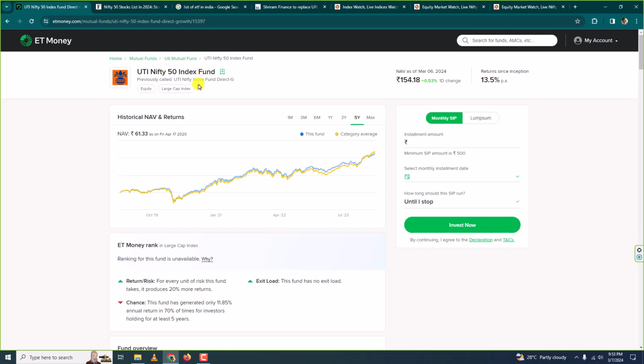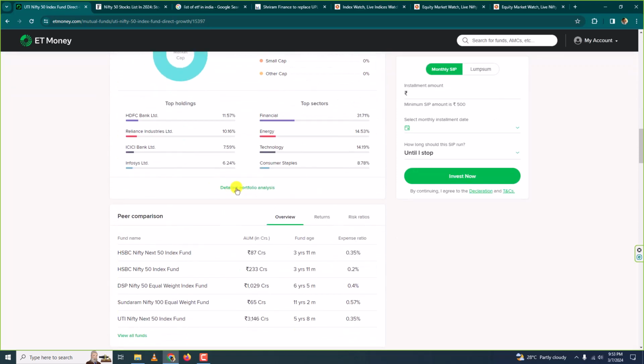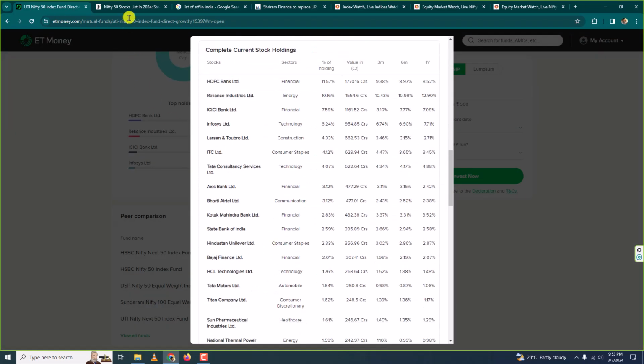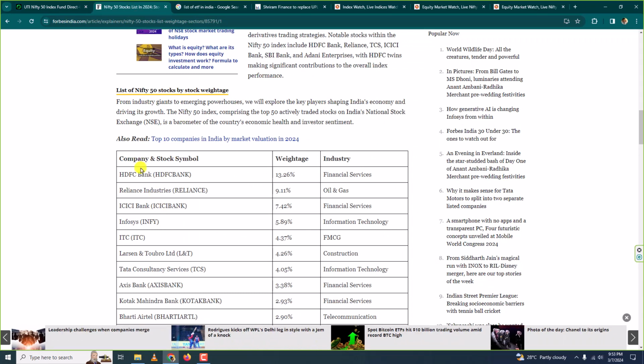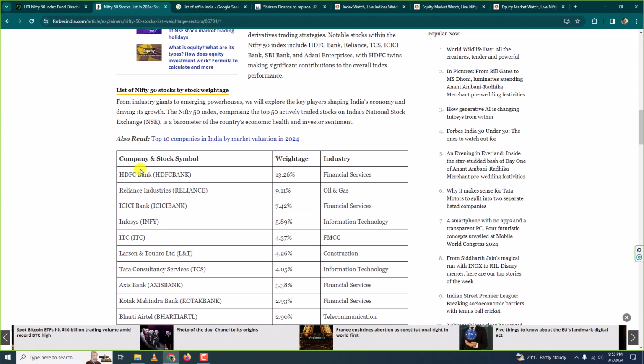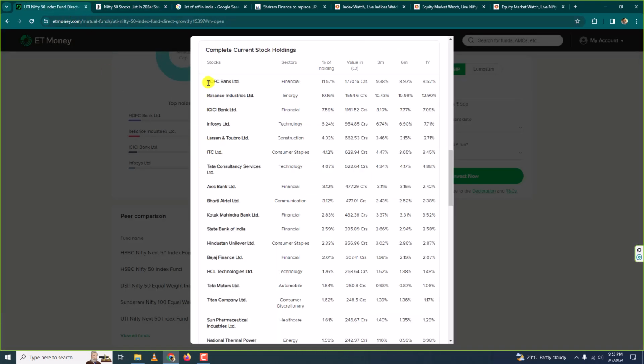What happens here is the money would be invested in the same stocks that comprise the Nifty 50 index. So this is what Nifty 50 index has, and this is what this mutual fund has.